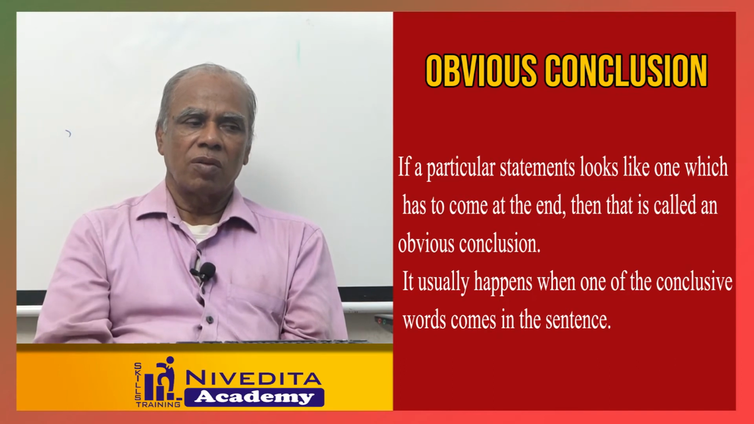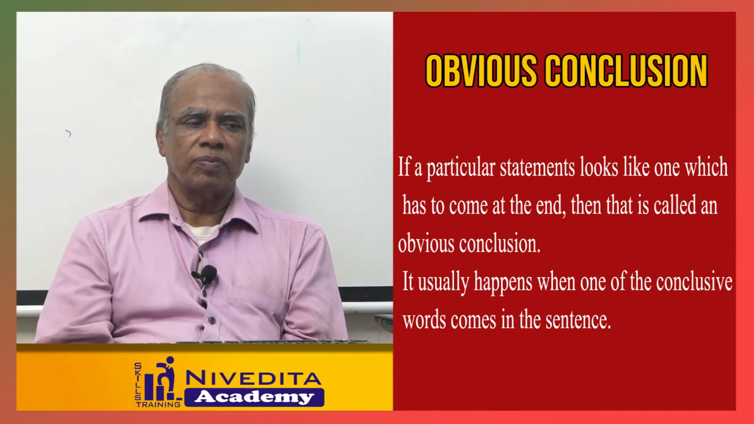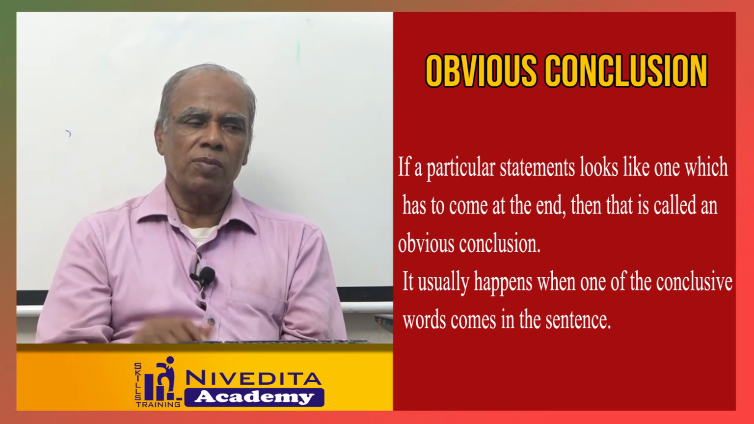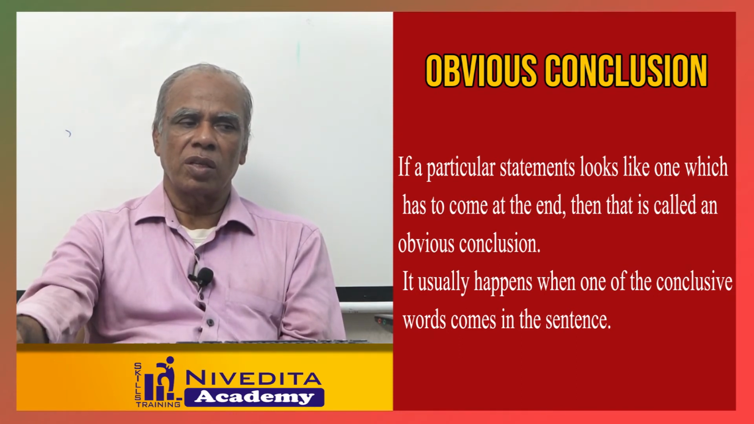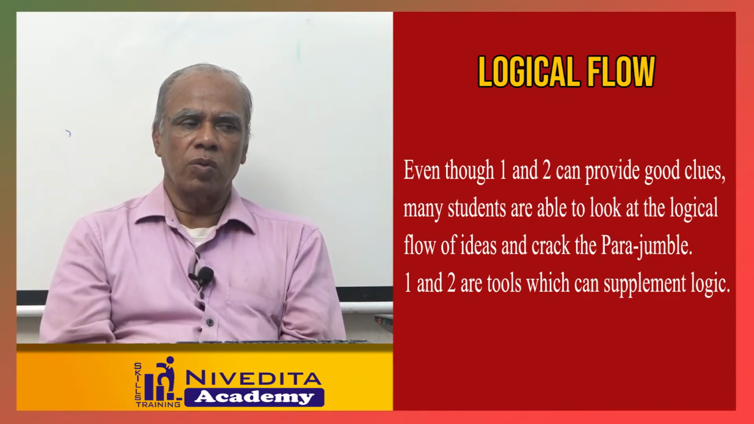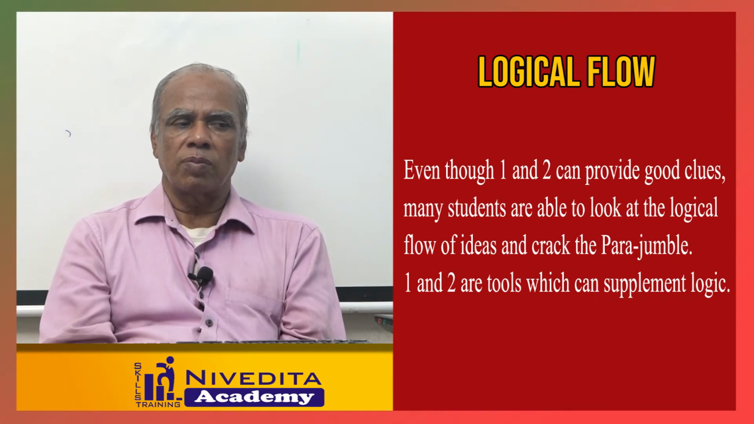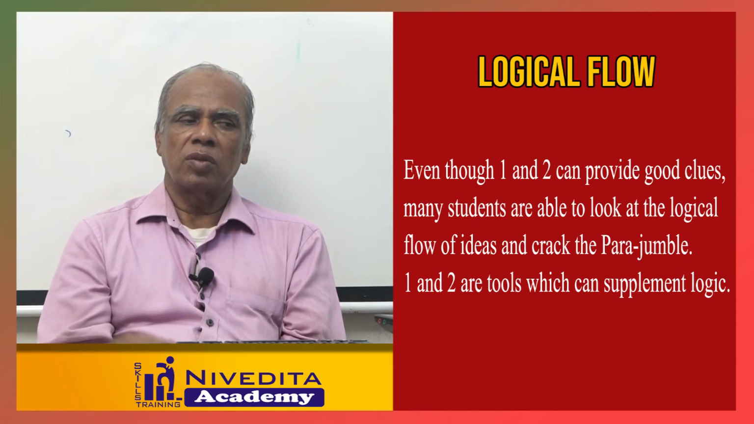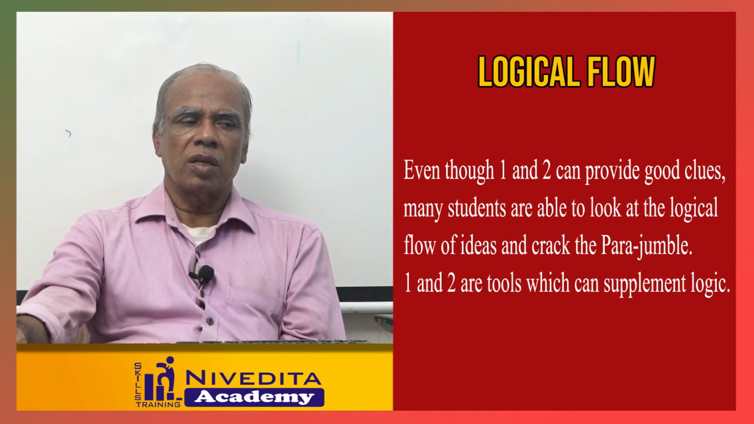Obvious conclusions. What is the conclusion? Mostly the conclusion comes at the end. It usually happens when one of the conclusive words comes in the sentence. You can easily find it out, for example conclusively. Then logical flow. That also you have to see. When the first and second tools can provide good clues, many students are able to look at the logical flow of ideas and correct the para jumbles also. These are tools which can supplement the logic. Okay, so this you have to see.